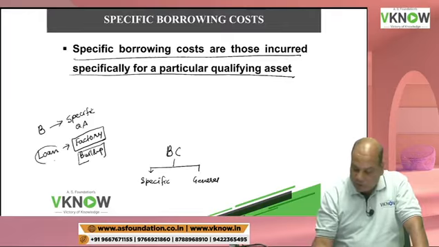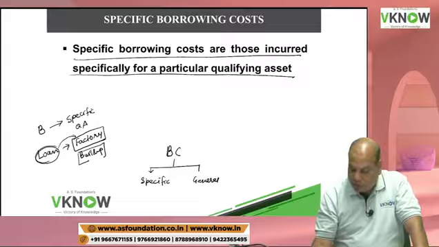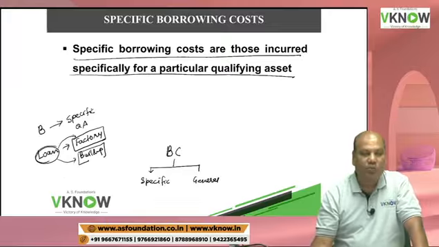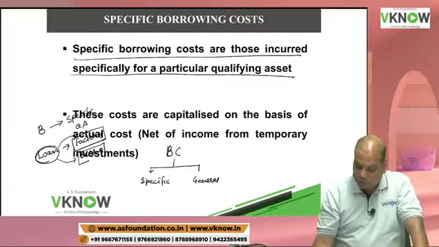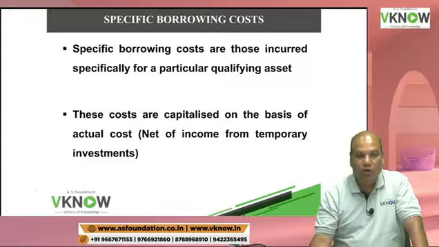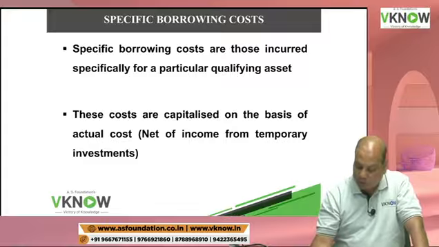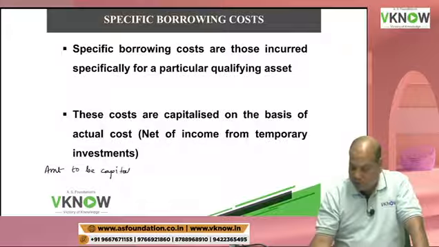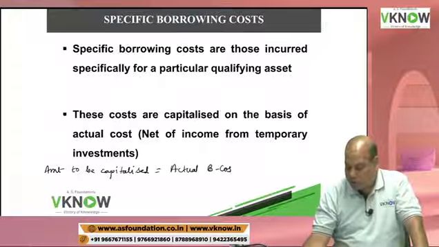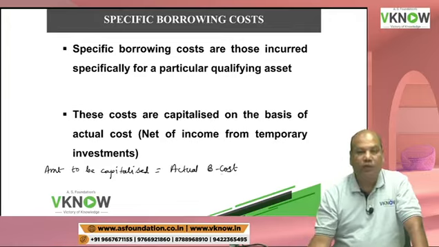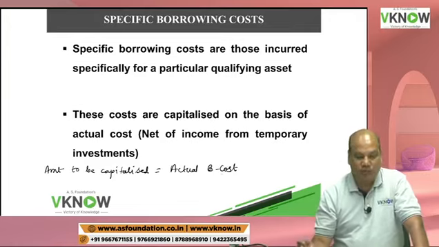So in this case, the loan is taken specifically for a particular purpose. That is called specific borrowing cost. Okay. So in case of specific borrowing cost, the amount to be capitalized is very easy to calculate, because here I am just going to take the actual borrowing cost, whatever borrowing cost I have actually incurred.